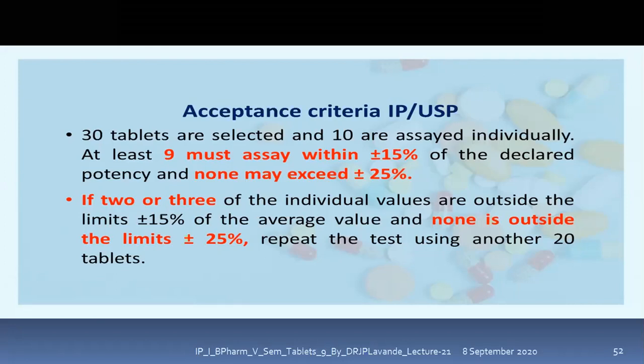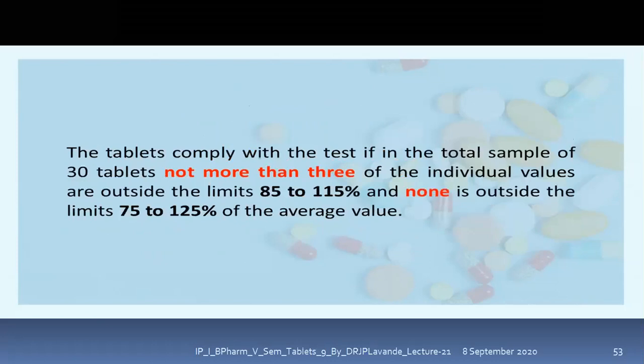20 tablets. Now, in this case, the tablets comply with the test if in the total sample of 30 tablets, not more than 3 of the individual values are outside the limit of 85 to 115%.